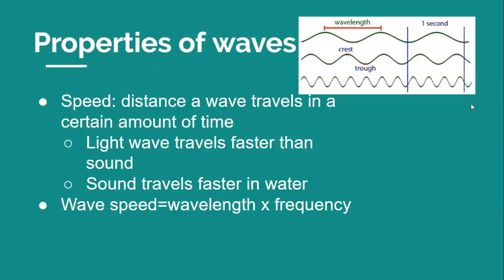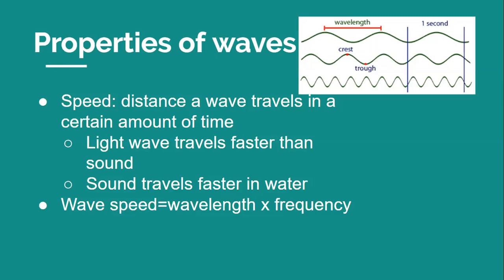Speed is another measurement that's very important for waves. The speed of a wave is determined by the distance it travels in a certain amount of time. Different waves have different speeds. For instance, a light wave travels almost 1,000,000 times faster than a sound wave travels through air. Waves also travel at different speeds through different materials. For example, light travels faster through water than through glass. Sound travels more than 3 times faster through water than through air.